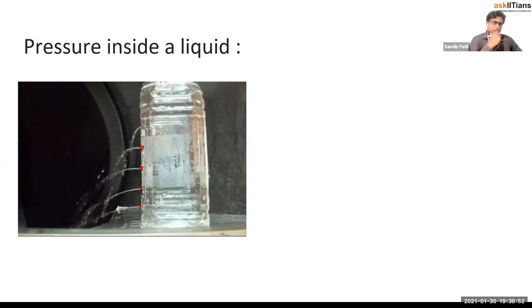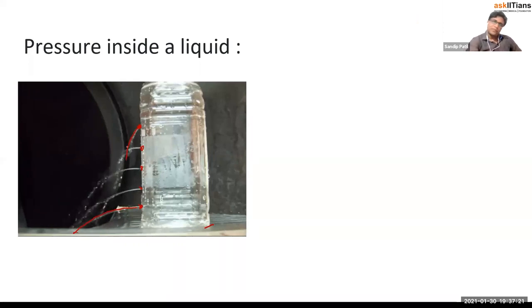But can you observe at what speed the water is coming out through the different holes? There are 5 holes actually. Just compare the last hole and the topmost hole. Here you can see this is how the flow of water is, and in the second case the flow is like this. Where is the more pressure?